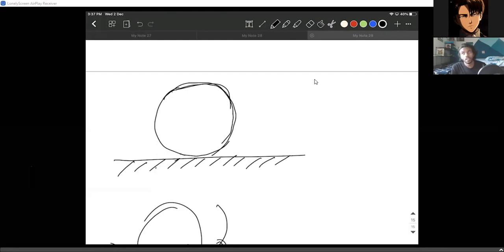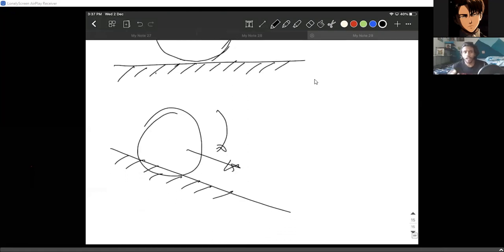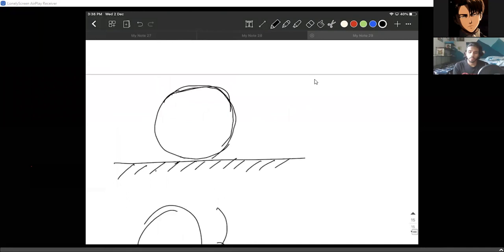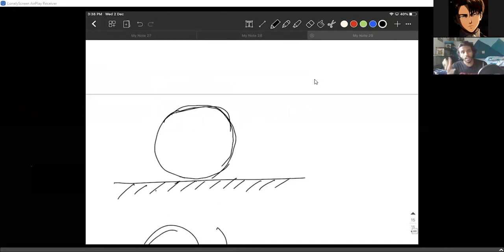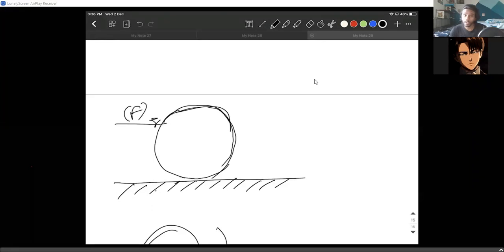Now, if there is no friction, we can talk about all those things, but our basic sense tells us that if you put a round body on an inclined surface, it immediately rolls. So there is nothing that you have to do. But if you put a round body on a flat surface, the first important thing you need to know is you must put some force so that the body rolls.